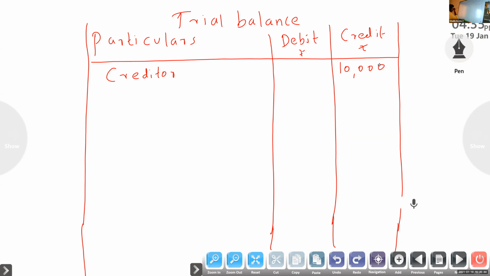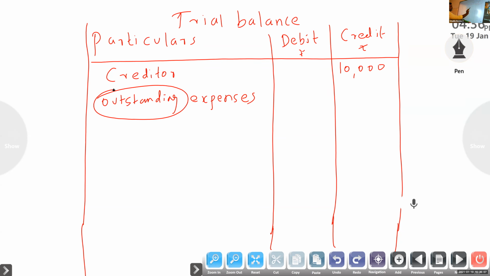Next, outstanding expenses. Anjo, debit or credit? Debit. No, credit.